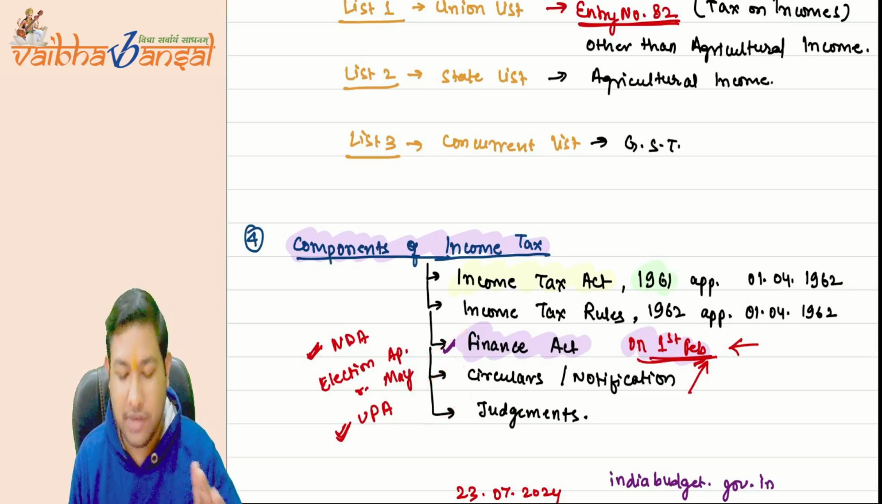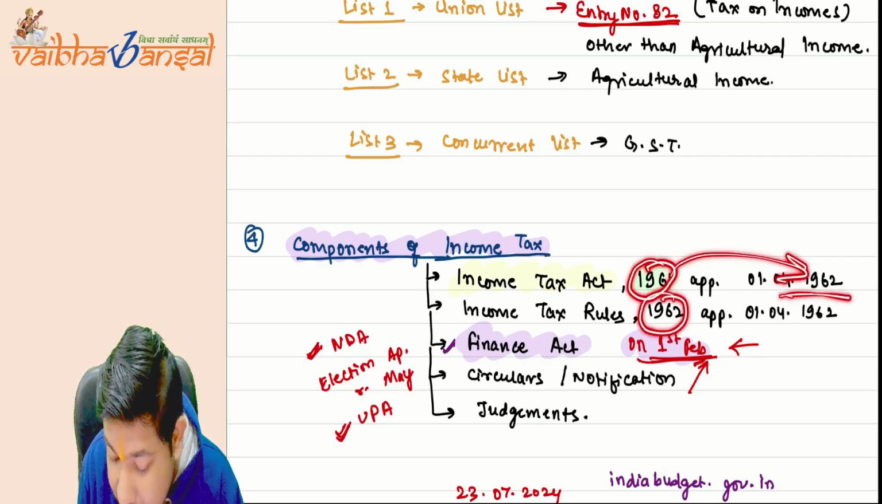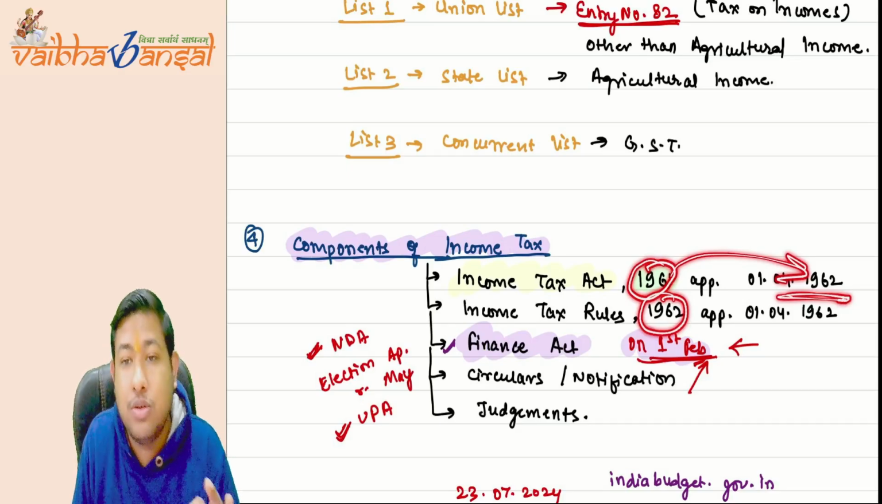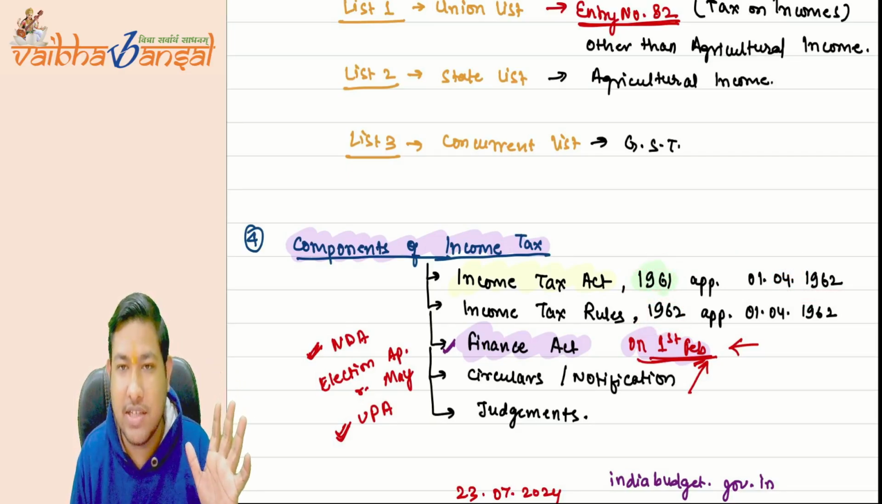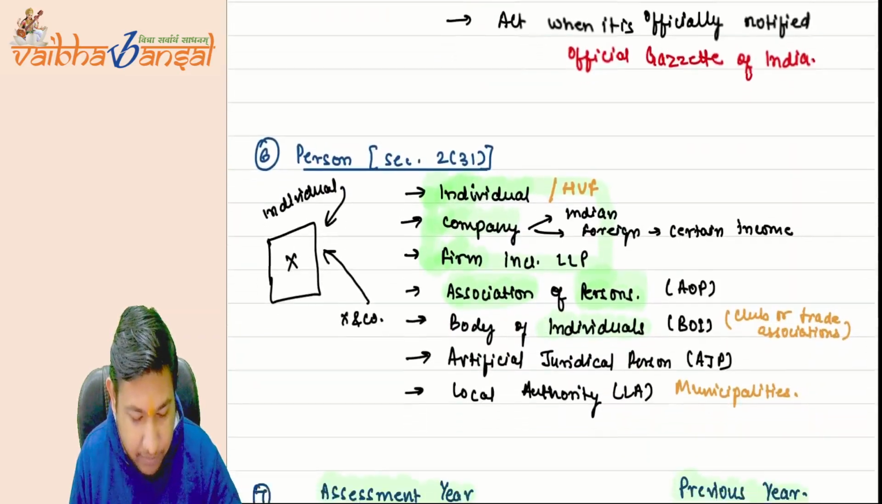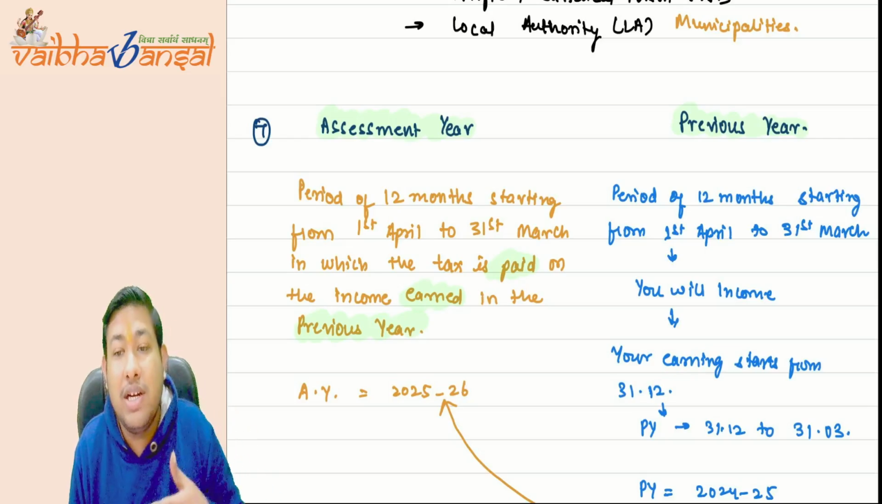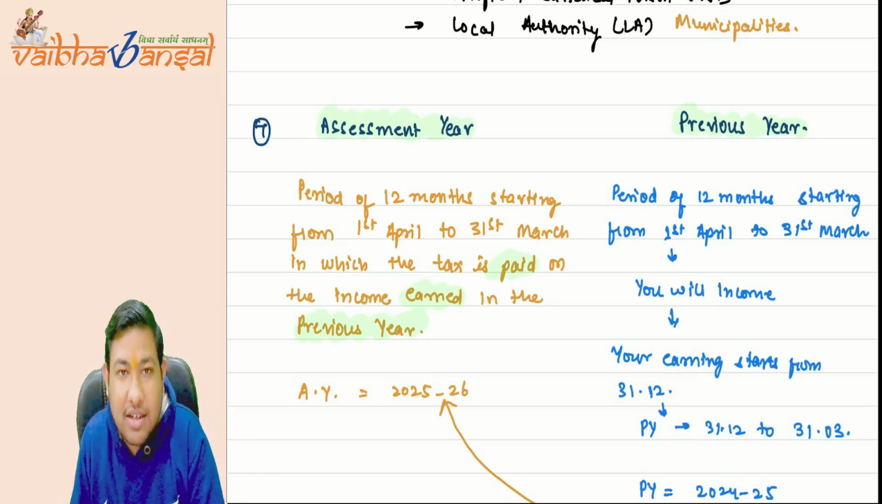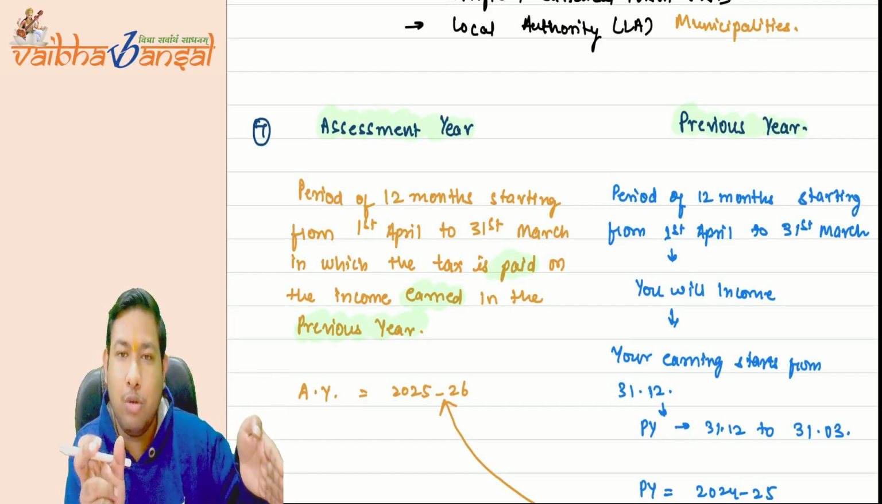Now what we are left with is why it is 1961 and 1962, and why it is applicable from 1962 itself. Yesterday we talked about the assessment year and the previous year definition as well. So let us come to that. What is the previous year? It is the year in which you earn income, and on that income you will pay tax in the assessment year. It is a period of 12 months.